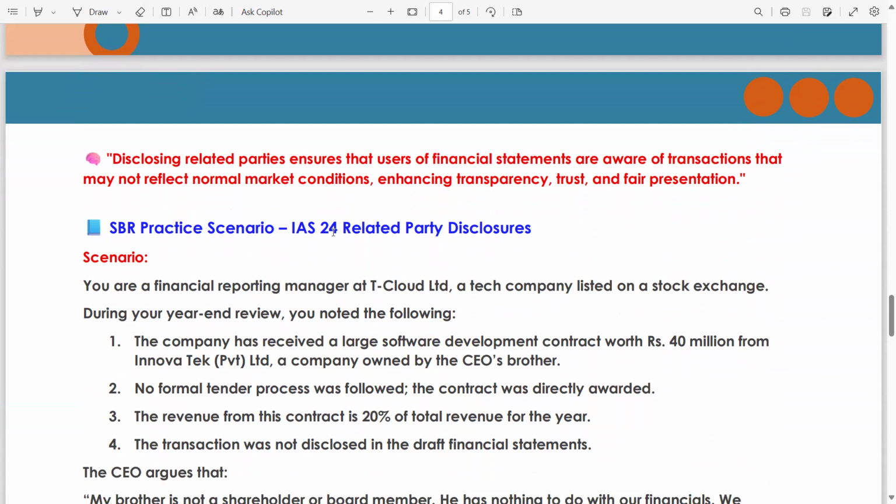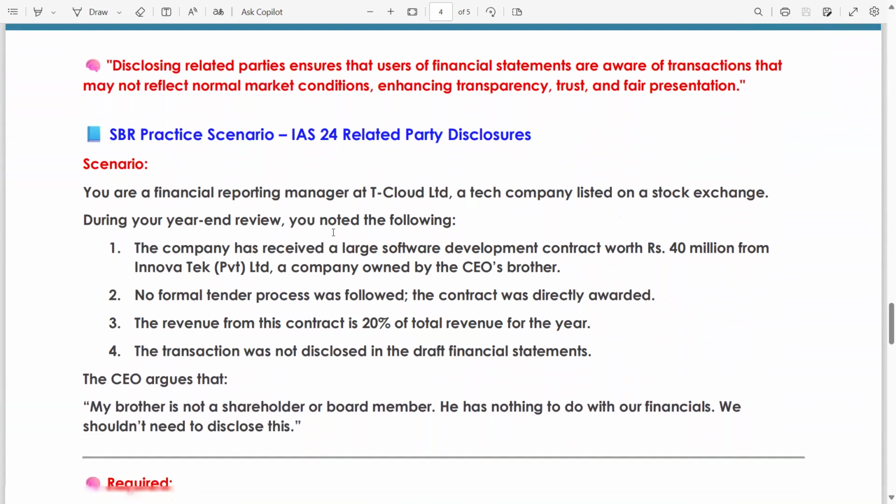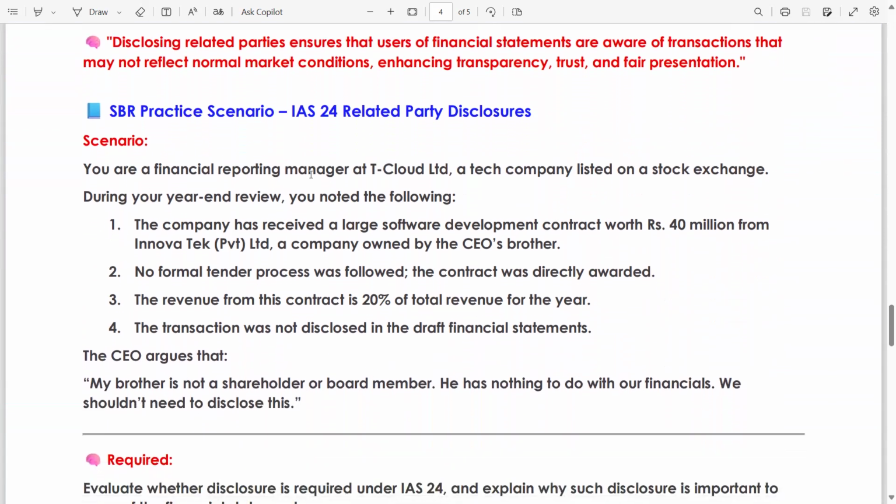SBR practice scenario. IAS 24 related party disclosure scenario. You are a financial reporting manager at Key Cloud Limited, a tech company listed on a stock exchange. During your year-end review, you noted the following. The company has received a large software development contract worth 40 million from Innova Tech Private Limited, a company owned by the CEO's brother. What do you think?